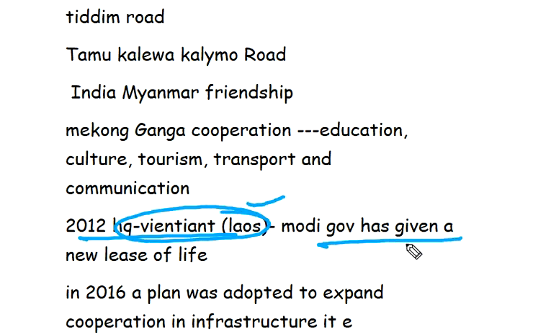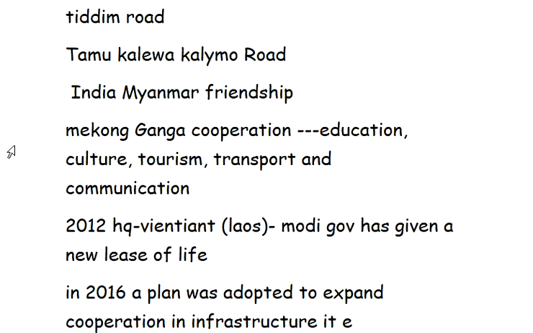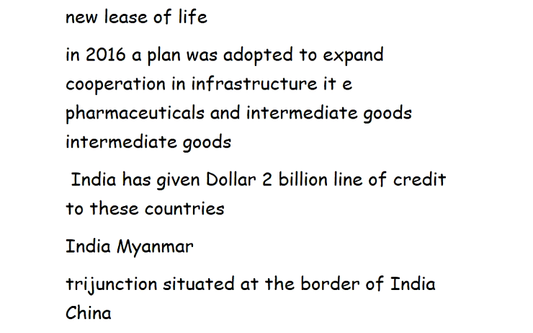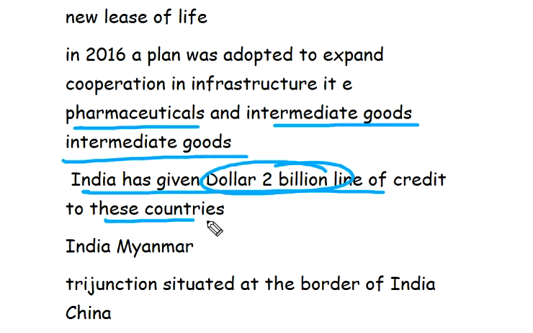Vientiane, in Laos. The Modi government has given it a new lease of life. In 2016, the plan was adopted to expand the cooperation in infrastructure, pharmaceuticals, intermediate goods. India has given a $2 billion line of credit to this country.